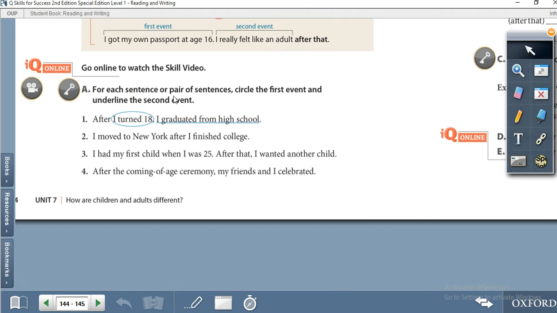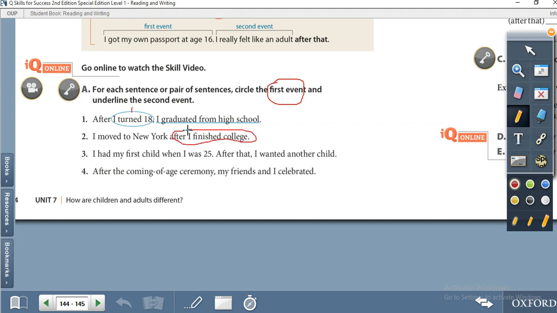For each sentence or pair of sentences, circle the first event. So, after I turned 18, I graduated from high school. What happened first? Turned 18. Then if we move to the next, I moved to New York after I finished college. So this one, you have to circle the first event. After I finished college, we should circle it, and underline the second event: I moved to New York.